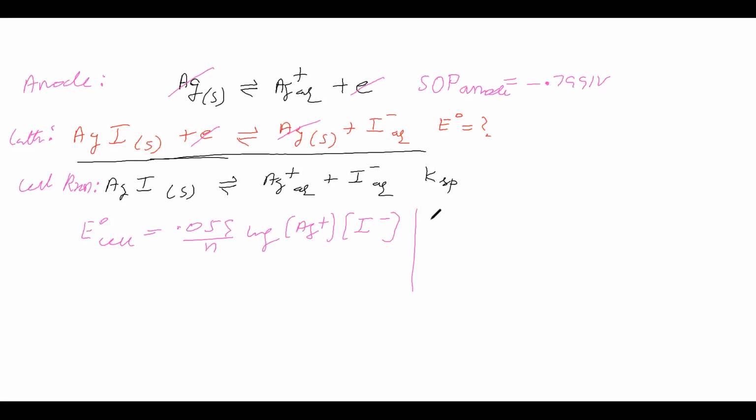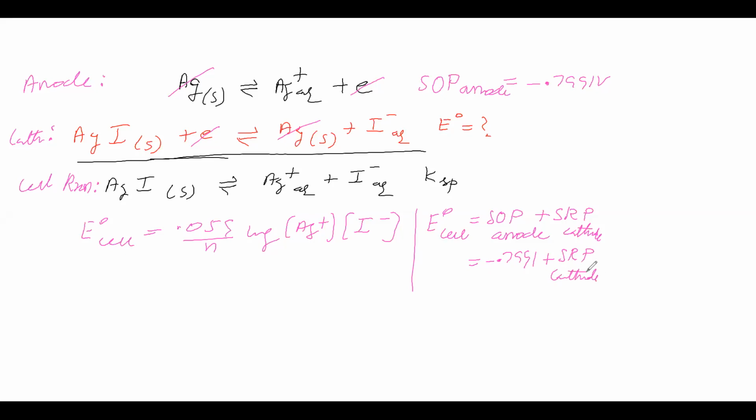Next, this E naught cell is equal to SOP of anode plus SRP of cathode. Now SOP of anode is given, that is minus 0.7991 volt. The SRP of cathode is what the question asks; we have to find that.